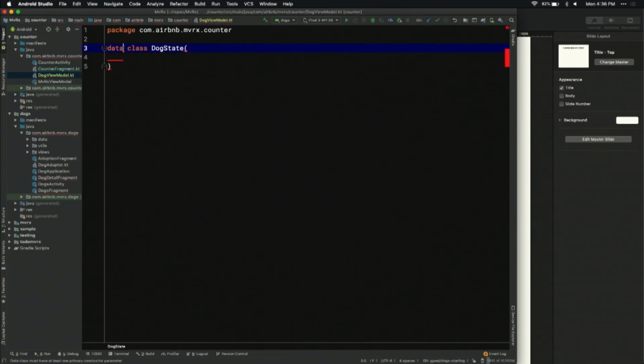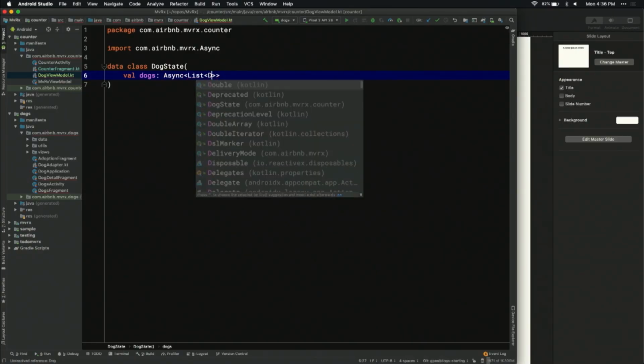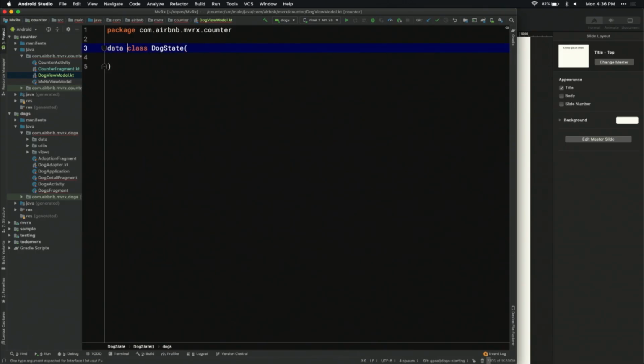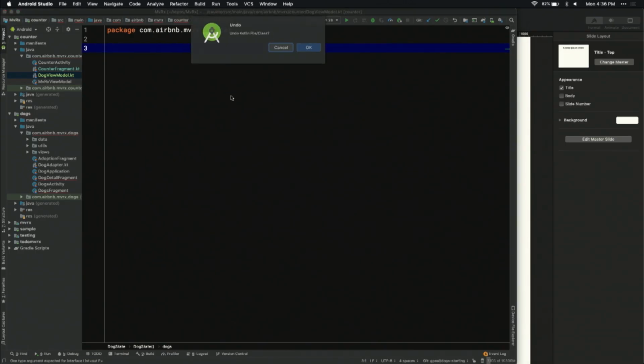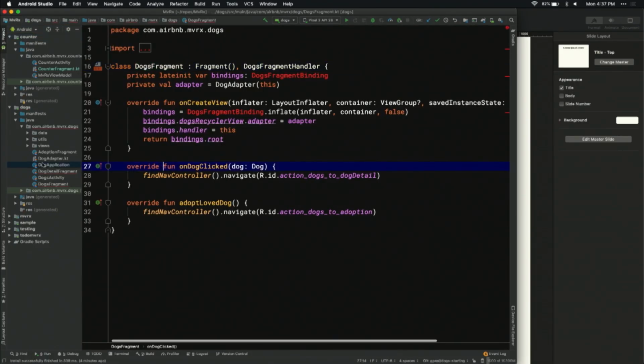All right, so now you know about the debug checks. So if I hadn't put data here, MvRx would have actually known and crashed. And what would happen is that the hashCode and equals wouldn't be generated, and it would think that every single time we change the state, it's a fundamentally different object because it doesn't actually know. So we have data class DogState. As I mentioned, we have an asynchronous list of dogs. So val dogs, it's going to be Async list of Dog. In the wrong module here. Let's fix that. There we go.